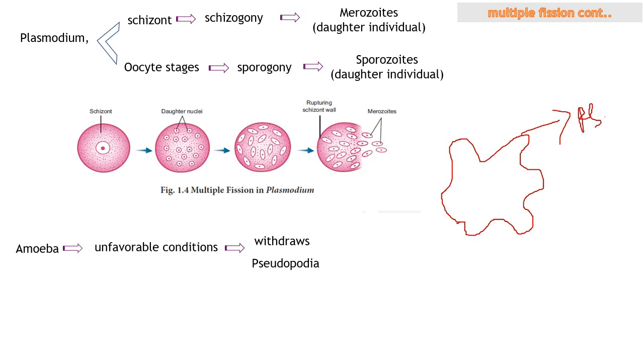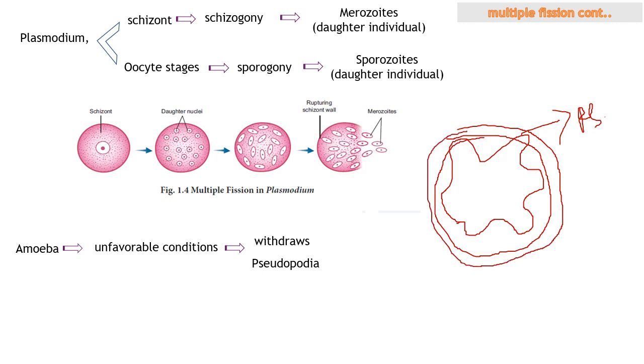I don't want to write it here because it's going to take a long time. So this is known as pseudopodia. It just withdraws its pseudopodia, which means it takes away its pseudopodia, and secretes a layer. It already withdrew its pseudopodia, and it's going to secrete a layer now. Let me draw it. It's going to secrete a protective layer which is made up of chitin, known as the chitinous cyst wall.